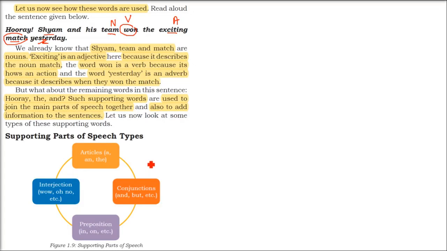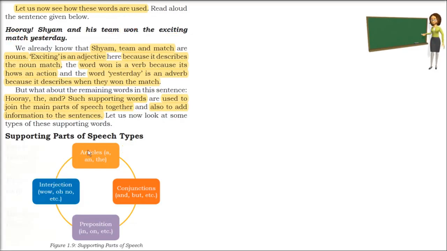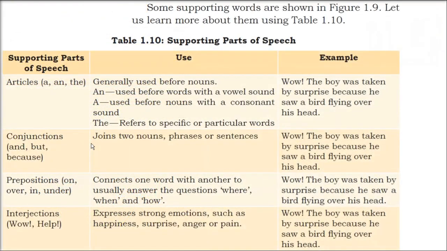So we'll talk about articles, which are a and the. We'll be taking an example also. Conjunctions: two different parts, or you can say sentences, can be combined. Preposition is about place, position: in, on, under. Interjection is a certain feeling coming out. Okay, let us see all of these with an example.